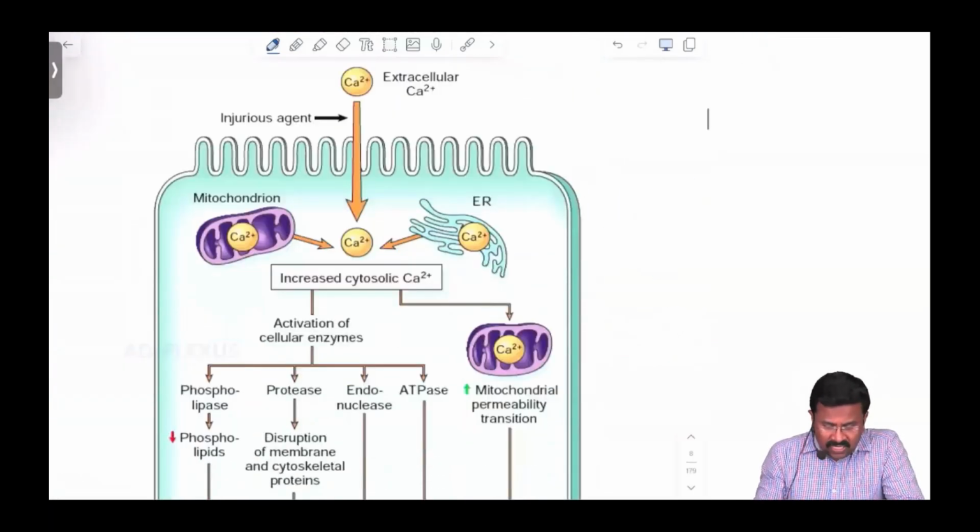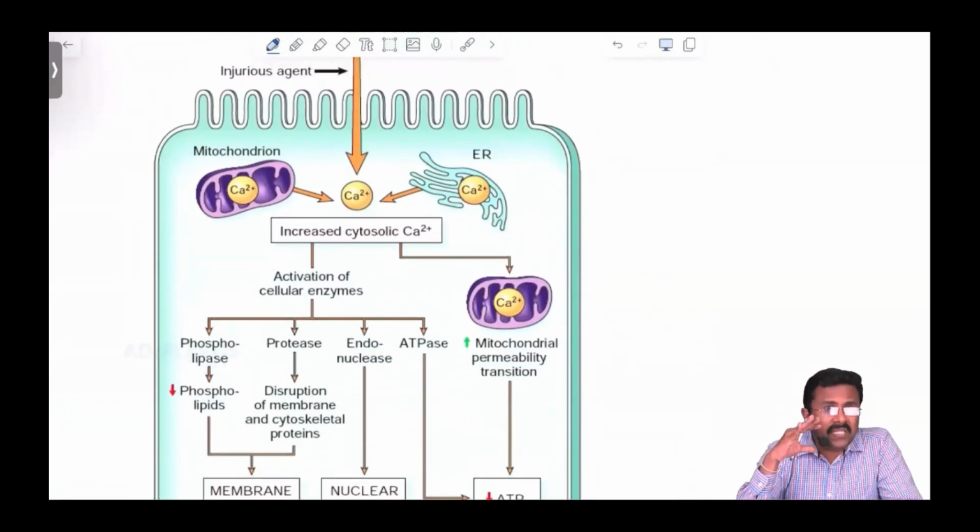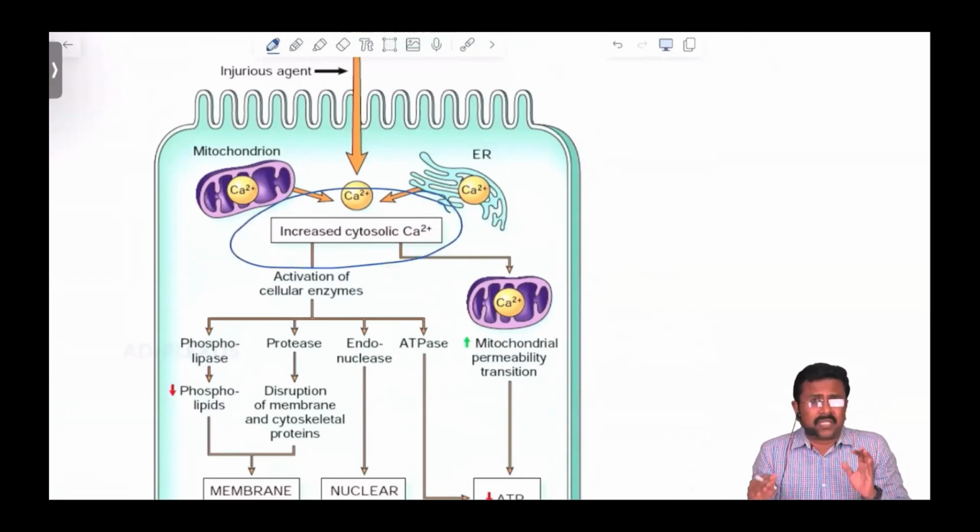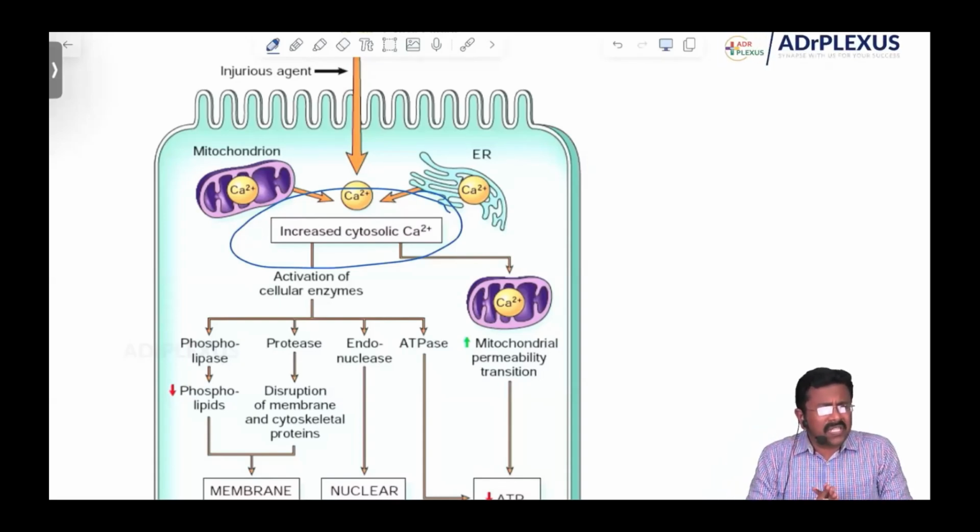Now let's see the irreversible injury. What happens when there is an irreversible injury? The main culprit here is the increased calcium entry into the cell. When the stimulus is very strong, or continues for a longer time, the cell is not given any chance for reversibility. So the cell can't cope with the situation, and it undergoes irreversible cell injury, that is, cell death.